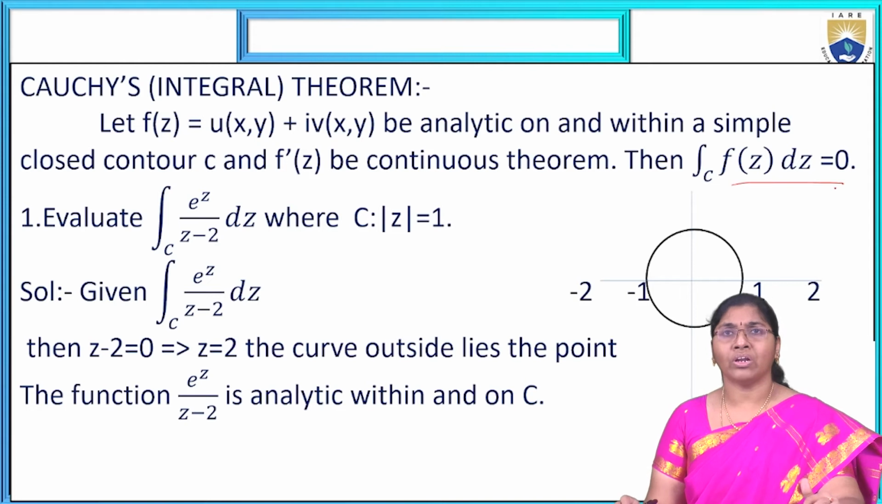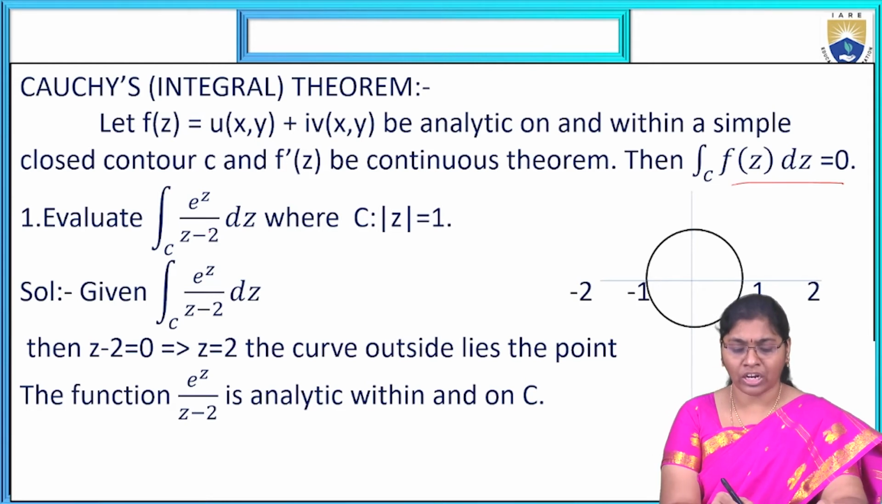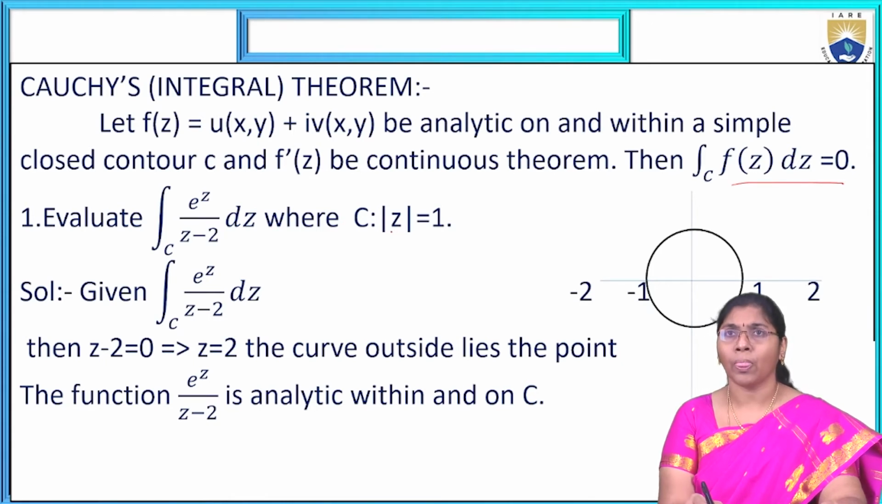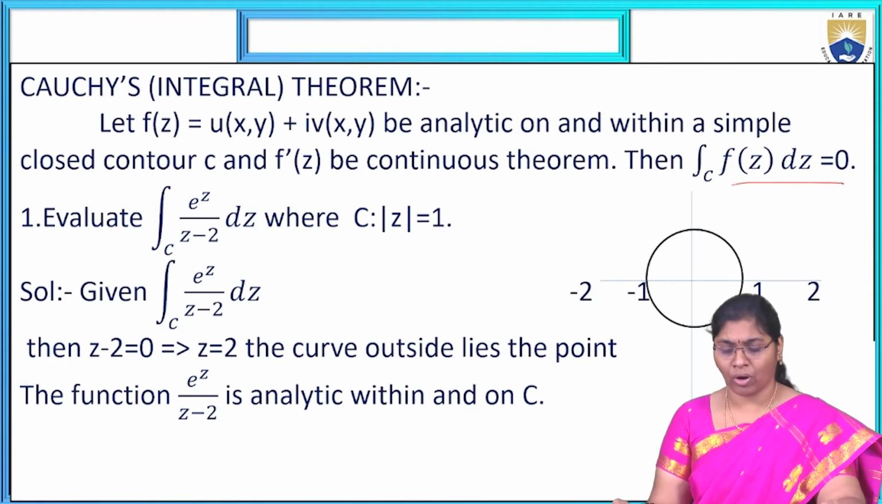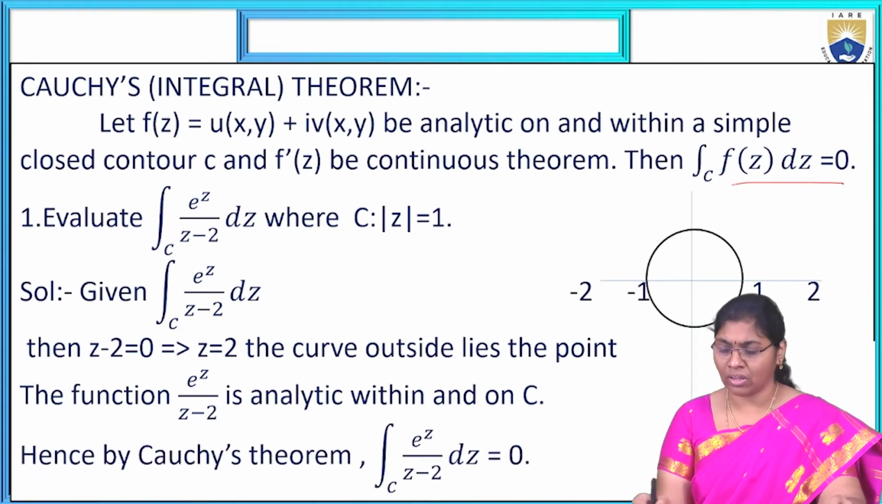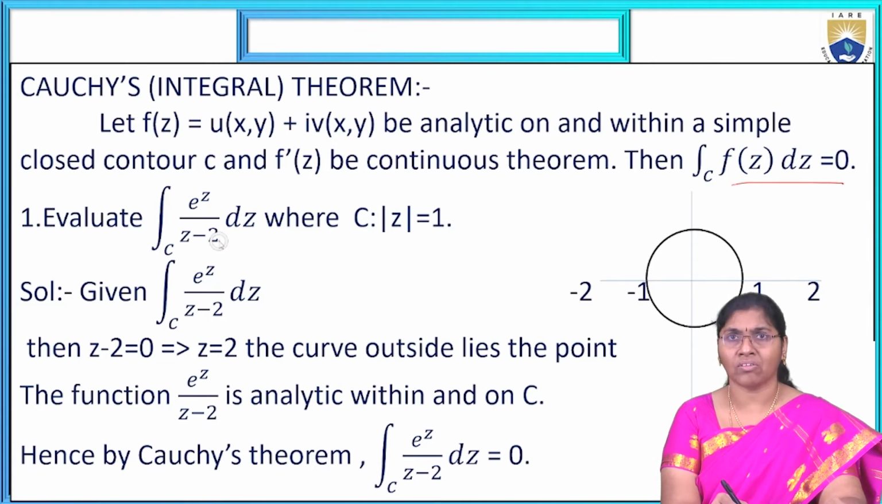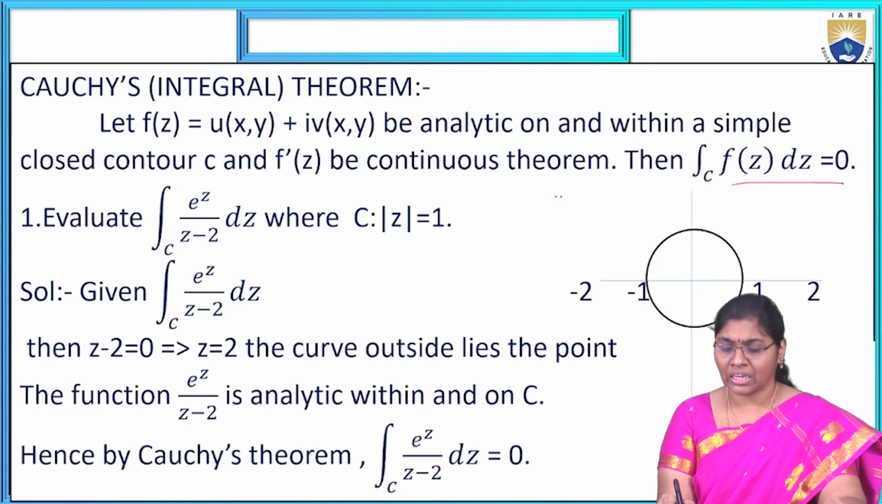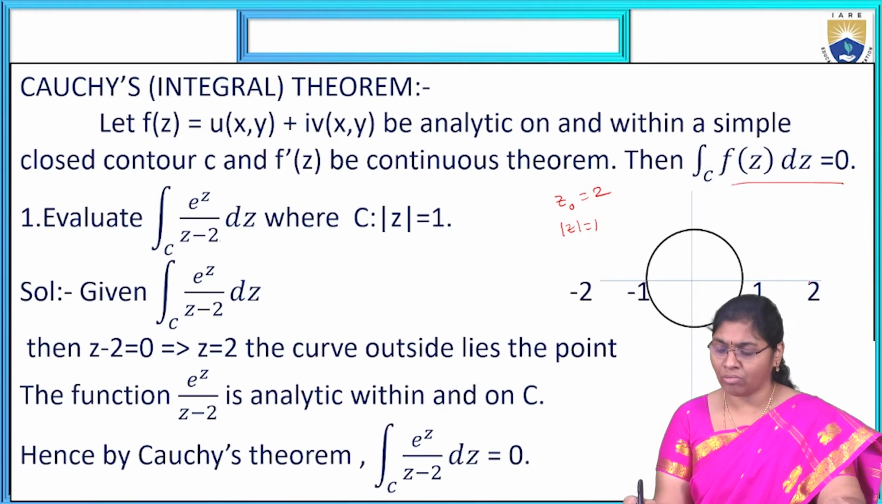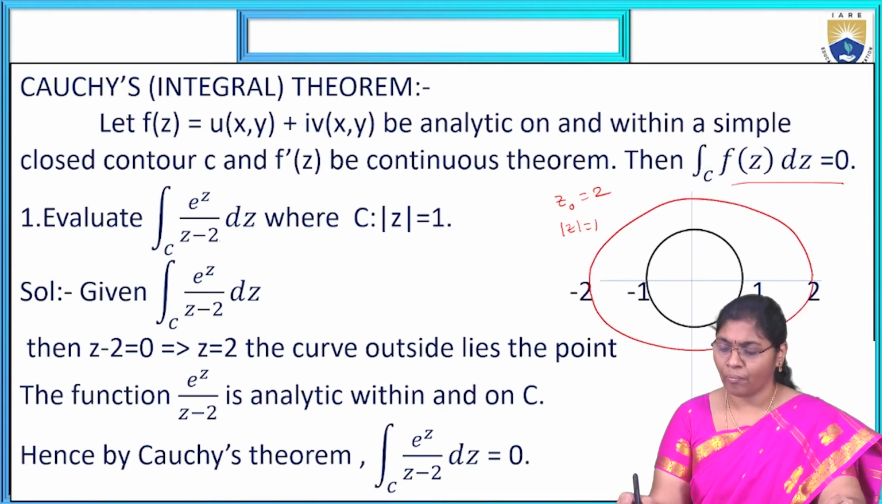Now the first problem. Evaluate integral over C of e power z by (z minus 2) dz, where C is the circle mod z equal to 1. Here mod z equal to 1 means the given condition; we treat it as z minus z naught, where z naught is 2 and mod z is 1. That means z is minus 2. Here 2 is there.